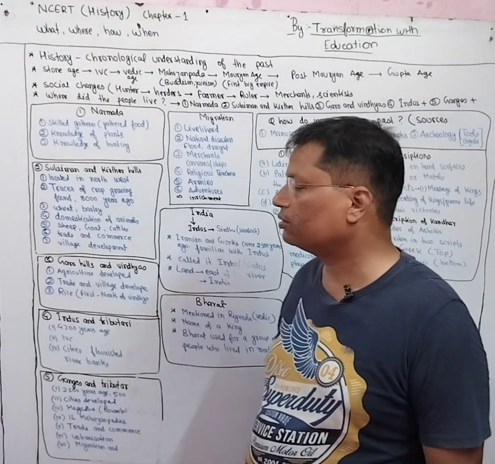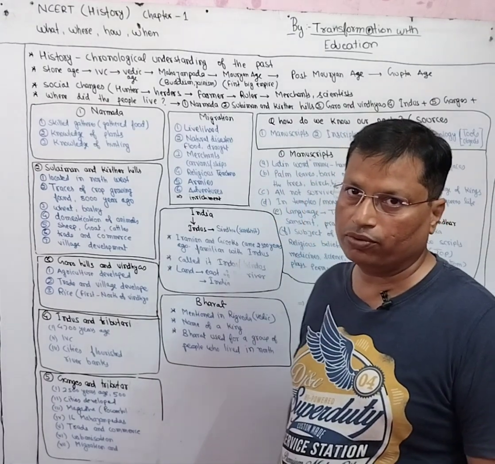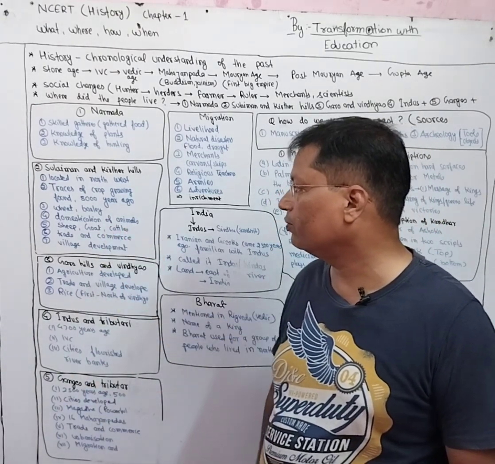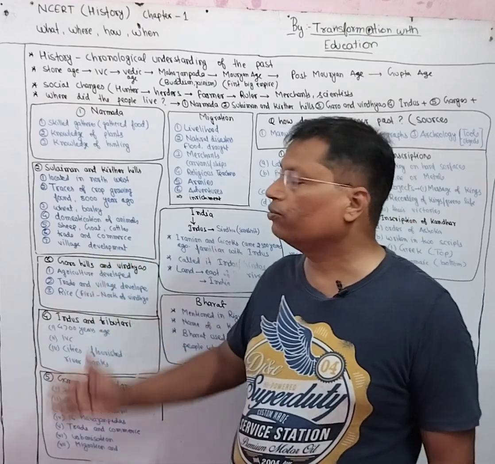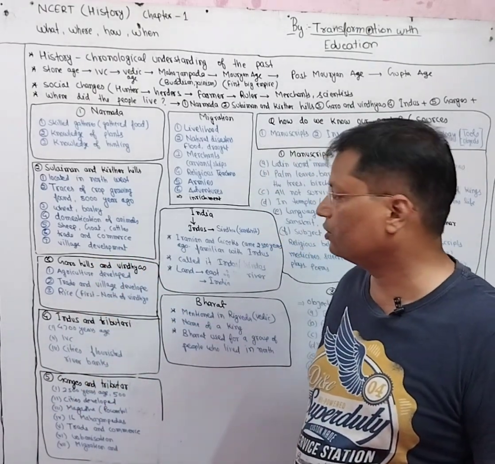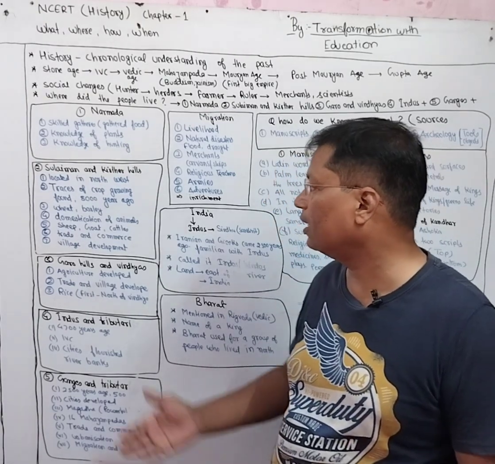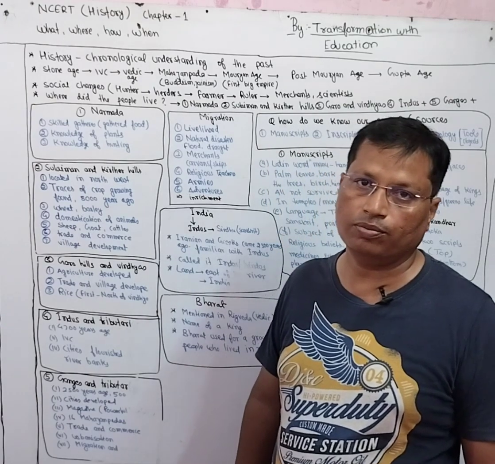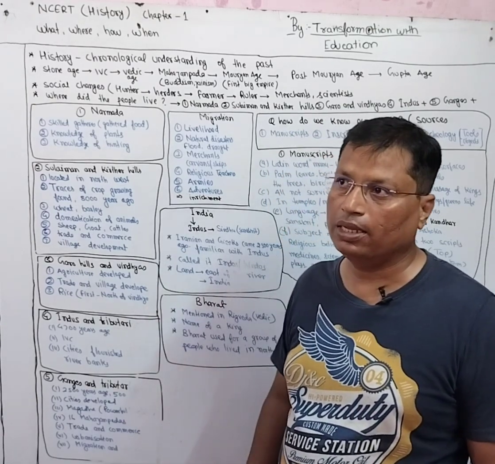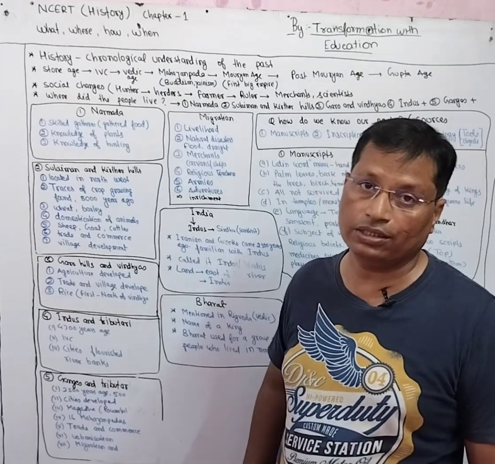8,000 years ago means 6,000 BC. What were the crops which were grown in this area? The crops were wheat and barley. People who were living in these areas knew the domestication of animals also. They knew how to domesticate animals, as they had the tradition of crop growing at that place. So it means that agriculture was already existing there.